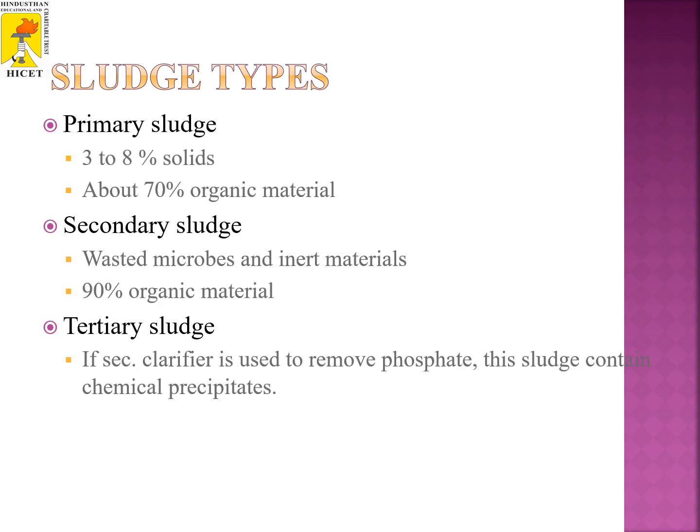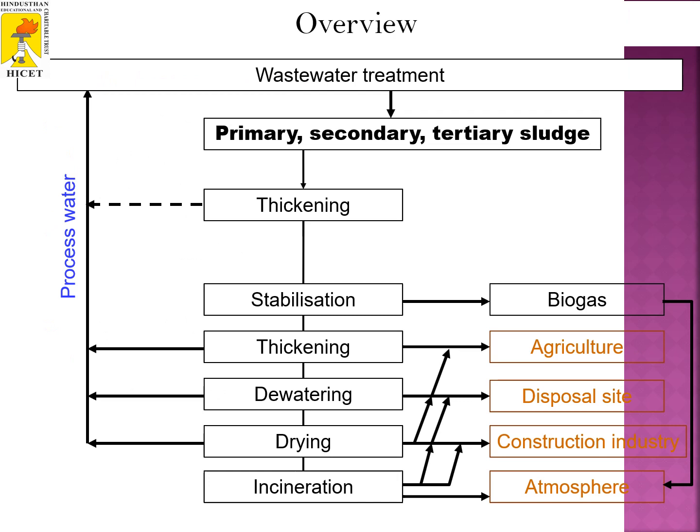In sludge types, there are three classifications: primary sludge, secondary sludge, and tertiary sludge. Primary sludge has 3 to 8% solids and about 70% organic material. Secondary sludge contains wasted microbes and inert materials, with 90% organic material. Tertiary sludge, if the secondary clarifier is used to remove phosphate, contains chemical precipitates.